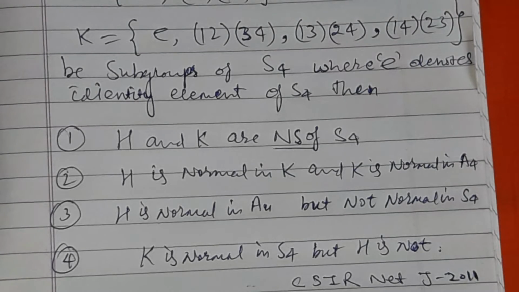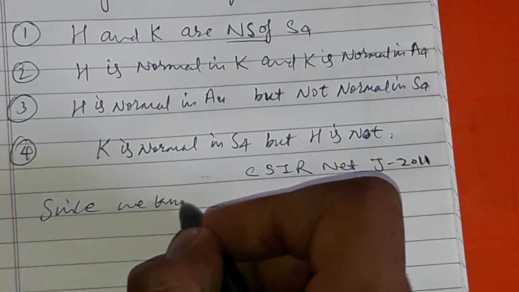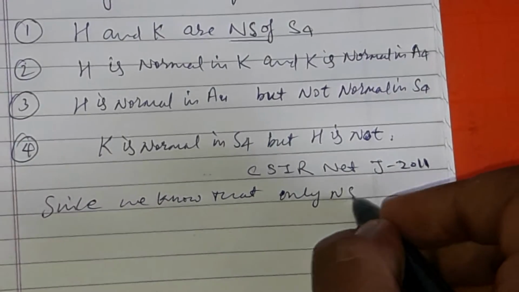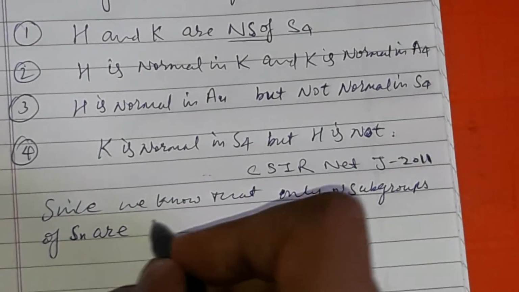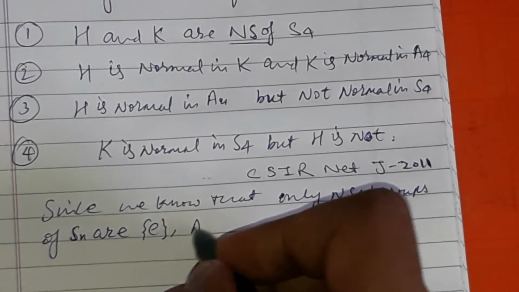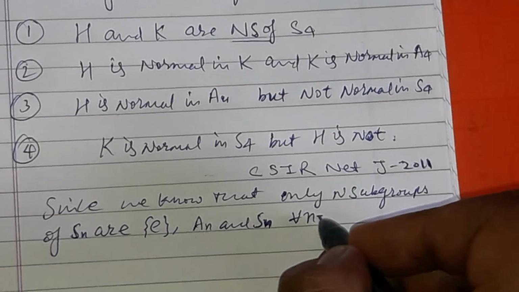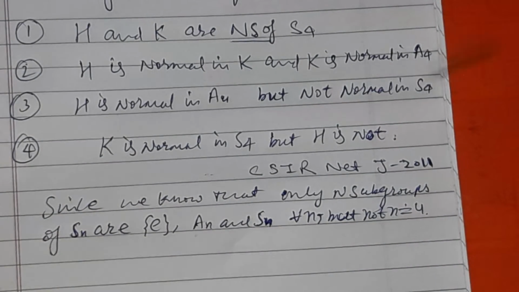The whole question is based on this: we know that the only normal subgroups of Sn are the identity, An and Sn, for every n except n equal to 4. Except for n equal to 4, Sn has 3 normal subgroups, for n not equal to 4.